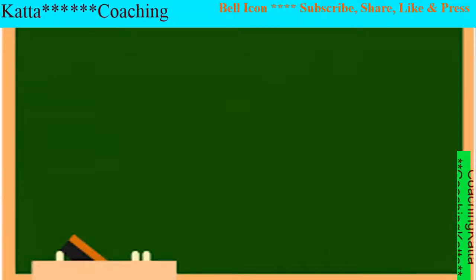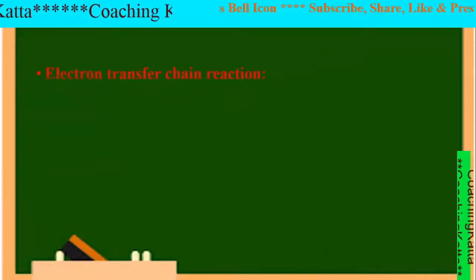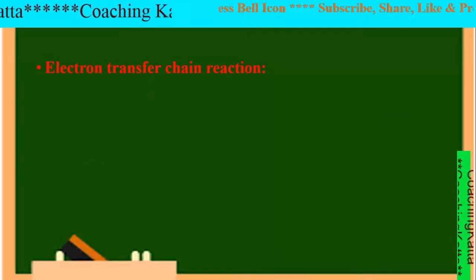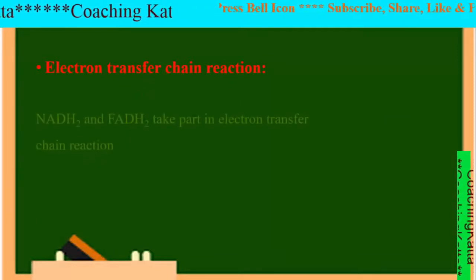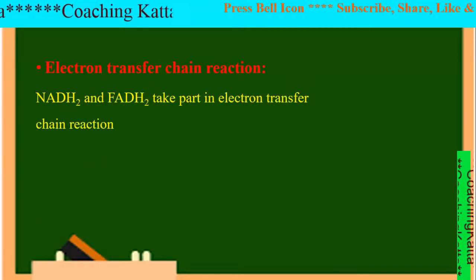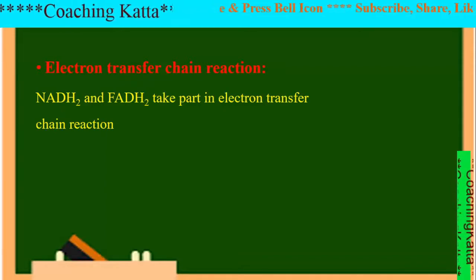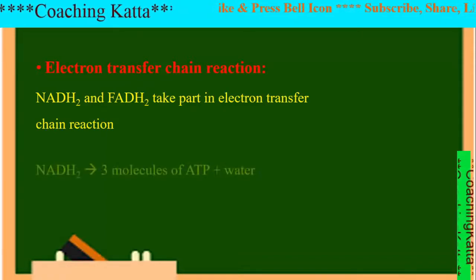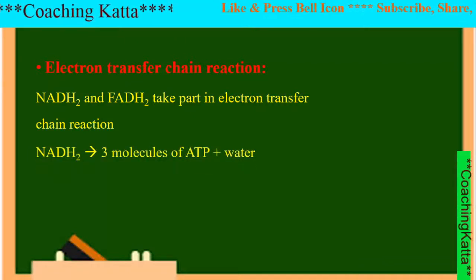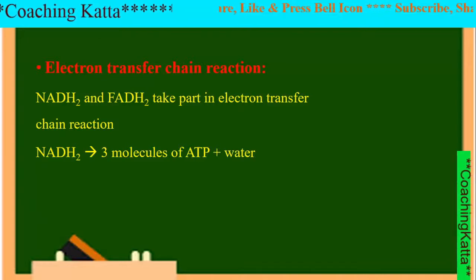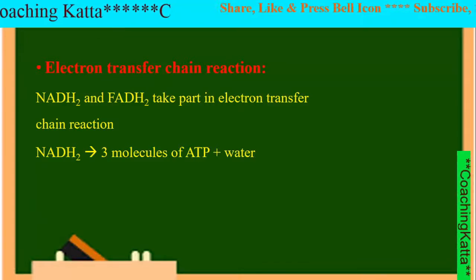The third step is electron transfer chain reaction. The molecules of NADH2 and FADH2 are enzymes formed in the cell and used in cellular respiration. These two types of molecules take part in the electron transfer chain reaction.